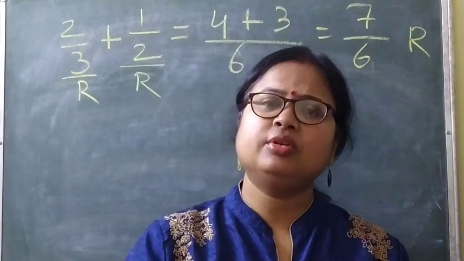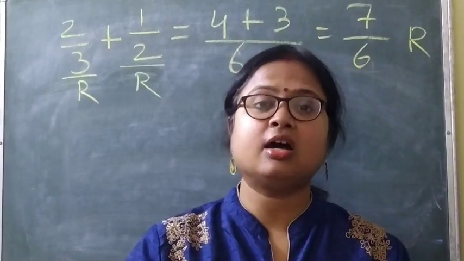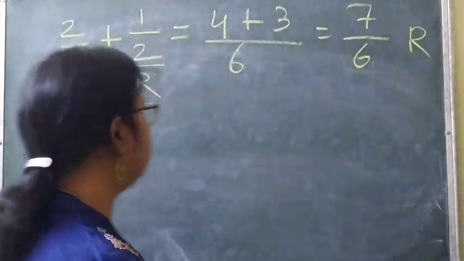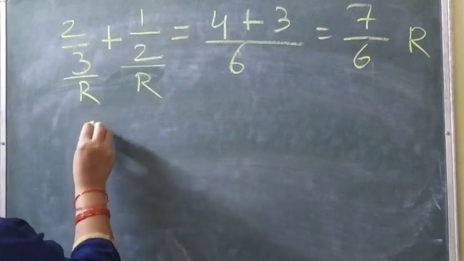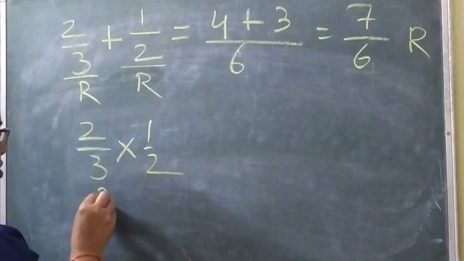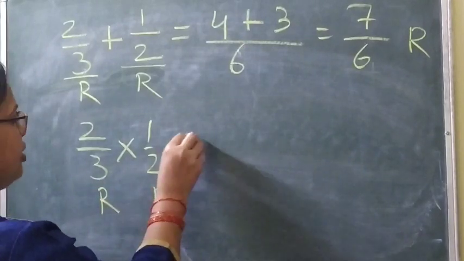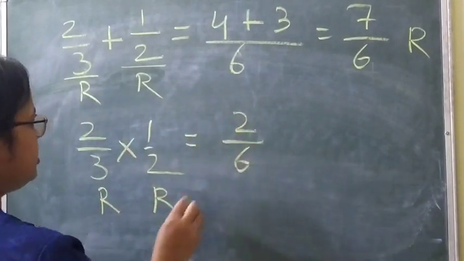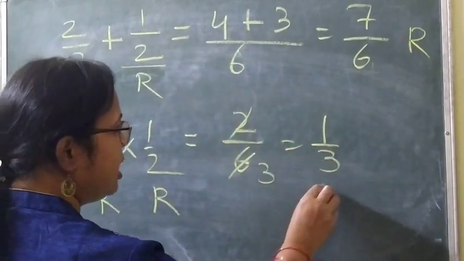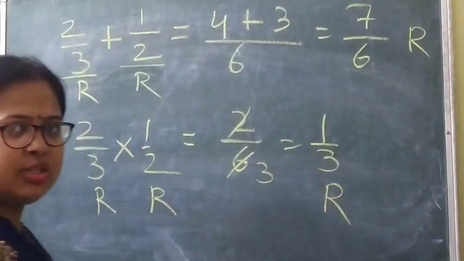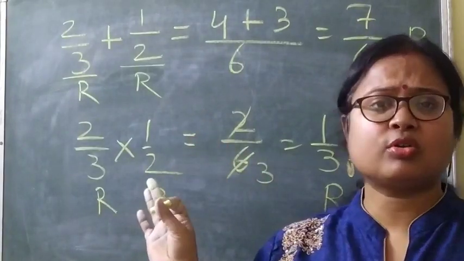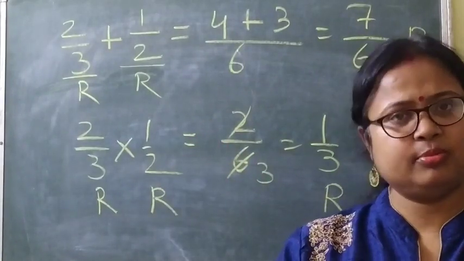Means when two rational numbers are multiplied together, then in the answer, of course, you get a rational number. Like 2 by 3 into 1 by 2. So this is a rational number, and this is a rational number. So when you multiply, you get 2 by 6. You can cancel, 2 3s are 6, means 1 by 3, and 1 by 3 is also a rational number. So this property is called the closure property.